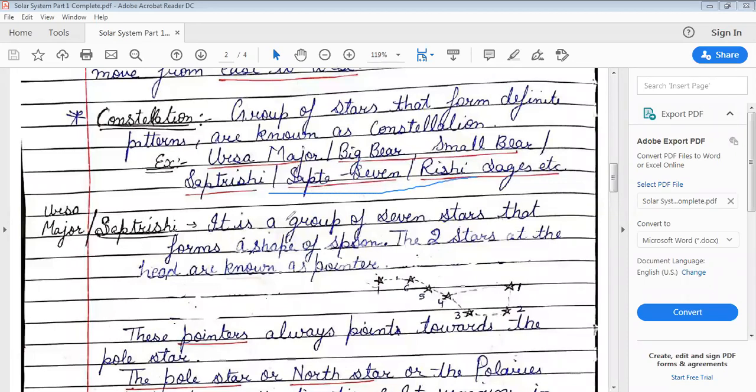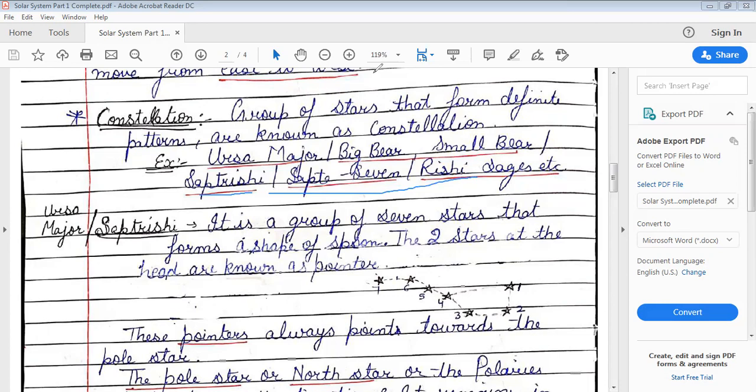And let me tell you about Ursa Major. We'll discuss one of the main constellations, and its name is Ursa Major, and in our ancient astrology it is known as Saptarishi. What do we call it? Saptarishi. It is basically dedicated to 7 great sages.